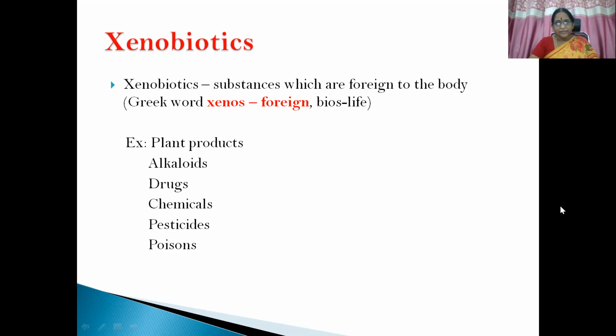So let us get into the topic, xenobiotics. Xenobiotics means the substances which are foreign to the body. From the Greek word, xenos means foreign and bios means life. So any foreign substance that enters into the body is known as xenobiotic. For example, it can be plant products, alkaloids, drugs, or chemicals, or pesticides, or even poisons also.